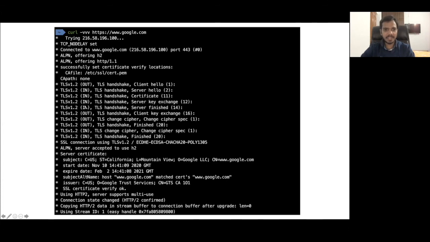Next one is again in. So server is sending, if you see, four messages. Next one is the certificate. So after sending the server hello message, it is also sending the SSL certificate. After this it is also sending the server key exchange that I told you about, where it encrypts the Diffie-Hellman parameters, the client random and all those things. That is done here. And then server finish. Server finish means it's done from the server side, like server has done the hello side. Now it is waiting for the client. Now next steps will be from the client side. Now you see out here, so client key exchange. So client will of course send its Diffie-Hellman parameters.